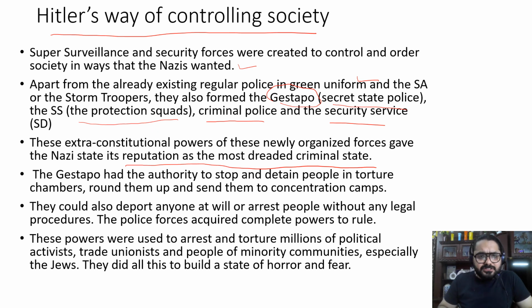Now, talking about the Gestapo, the Gestapo had the authority to stop and detain people in torture chambers, round them up, and send them to concentration camps.